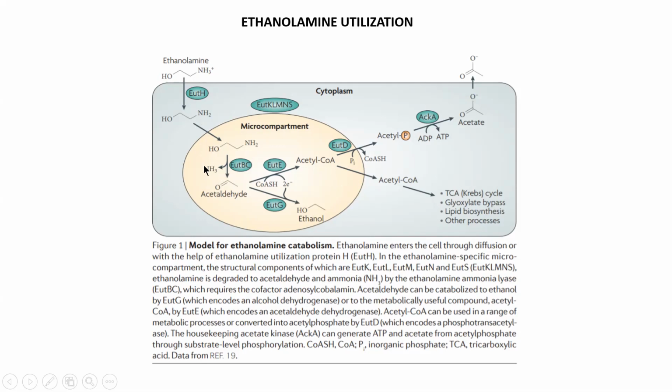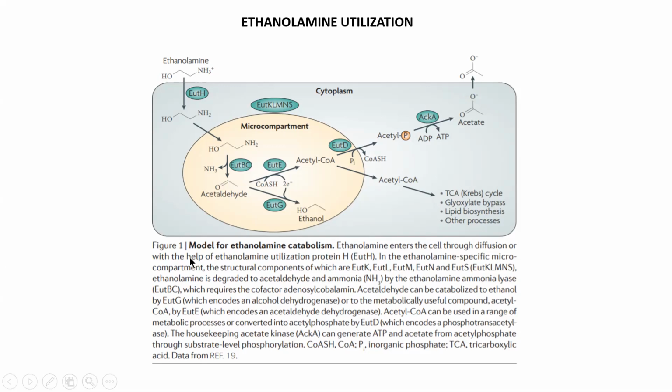Ammonia acts as a source of nitrogen to the cell, and acetaldehyde will be added to the carbon pool of the cell. It will be a source of carbon. This conversion takes place in the presence of an enzyme called ethanolamine ammonia-lyase, which is encoded by the genes eutB and eutC. EutB encodes for the large subunit of the enzyme, and eutC encodes for the small subunit of the enzyme.